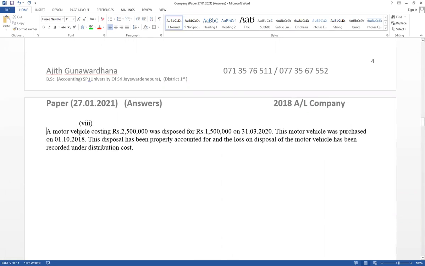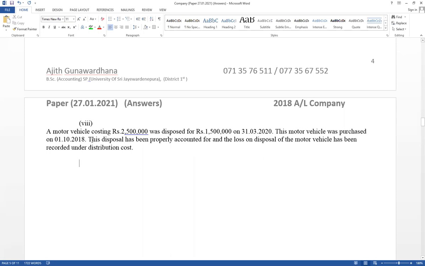Read carefully. Motor vehicle costing 2,500 was disposed for 4,500 on 31st March 2020. Think about the disposal date, end of the year. This motor vehicle was purchased on 1st October 2018. It is relevant for accumulated depreciation calculation. And this disposal has been properly accounted.